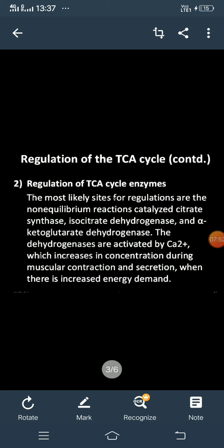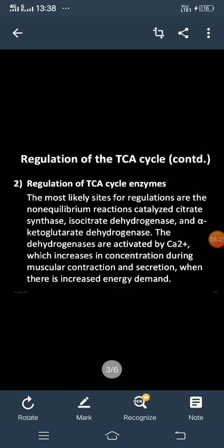So the TCA cycle will be activated, and what will it run for? For ATP production. During exercise we require more energy, so for that purpose the calcium ion concentration will increase and it will activate these three enzymes of the TCA cycle, and in this way ATP molecules are produced during exercise.